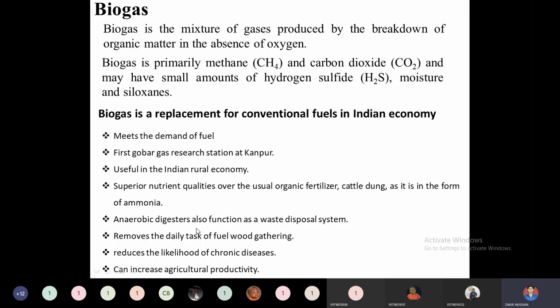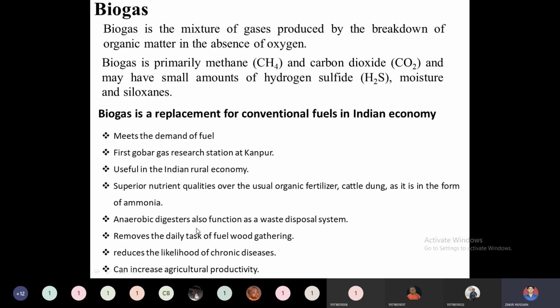At the same time, when they are combusting that fuel wood in the open environment, they can catch chronic diseases like respiratory problems, lung cancer, heart ailments and so on. Chronic means nothing but long lasting; they can't have any cure. Using biogas technology, we can minimize these chronic diseases in rural India, or among whoever is combusting firewood in open environments, because firewood produces harmful gases.